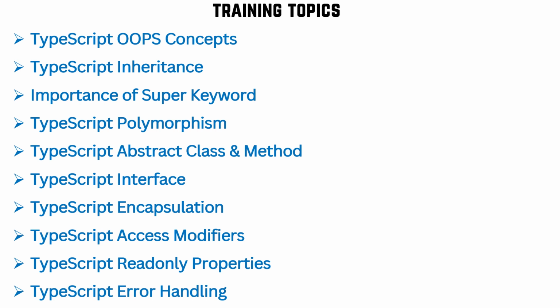In polymorphism we'll learn about compile time and runtime polymorphism. In abstraction you will learn about the abstract class, method and interface. And in encapsulation you will learn how we can encapsulate data using getter and setter, and what the different access modifiers are through which we can encapsulate data also. Then we will discuss the TypeScript read-only properties.